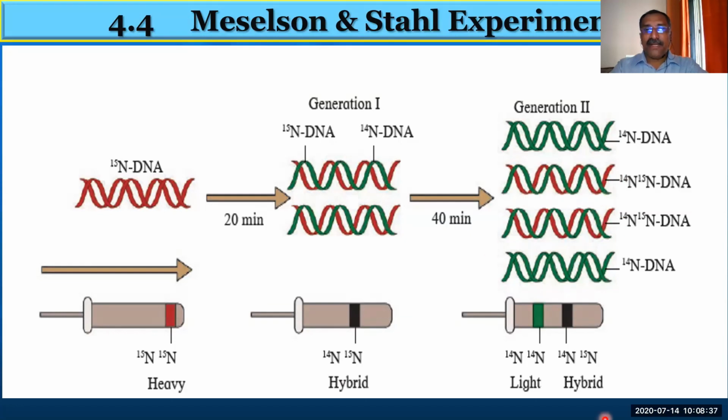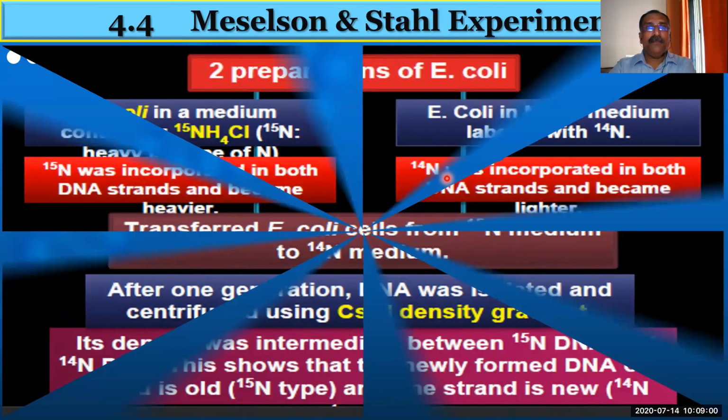So because of that reason, when they did the centrifugation, they got an N14 layer, an N15 layer, and a hybrid layer here, and the N14 layer here, and if it is N15 the density makes it go here. So from this experiment, they confirmed that DNA replication is always the semi-conservative mode of replication.